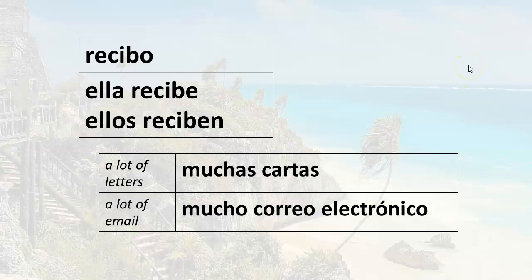Remember that recibir also means to get in the sense of receive. So if you want to say I get a lot of letters, it would be the same: recibo muchas cartas. I get a lot of email, recibo mucho correo electrónico. She gets a lot of letters, ella recibe muchas cartas. She gets a lot of email, ella recibe mucho correo electrónico. They get a lot of letters, ellos reciben muchas cartas. They get a lot of email, ellos reciben mucho correo electrónico.